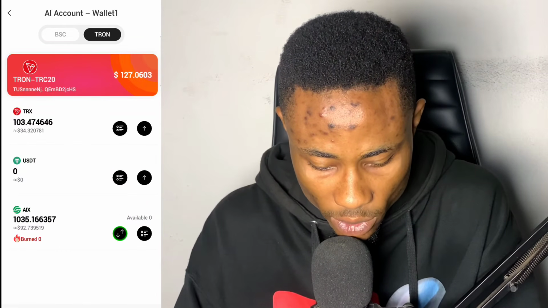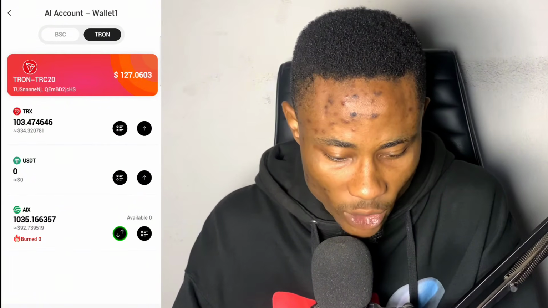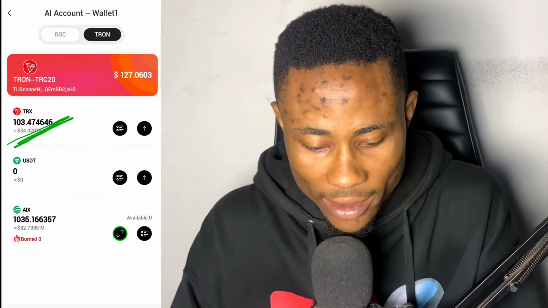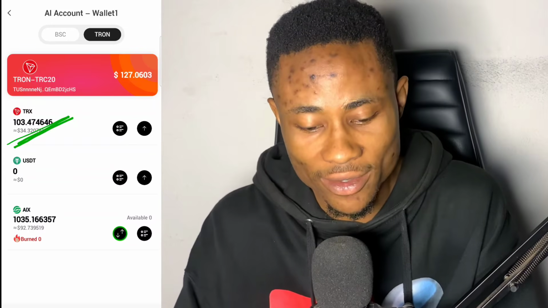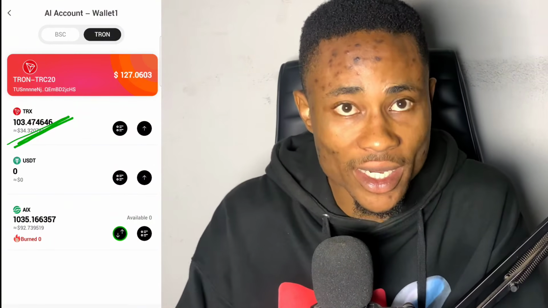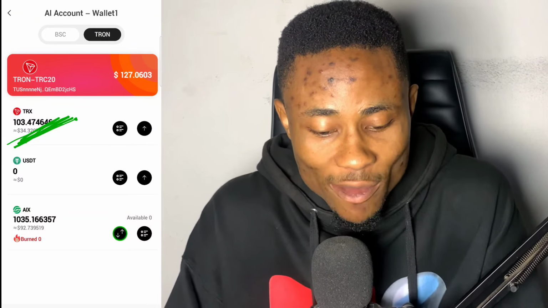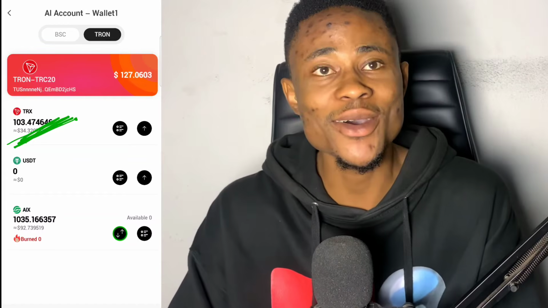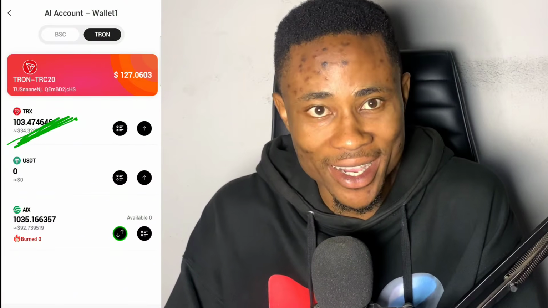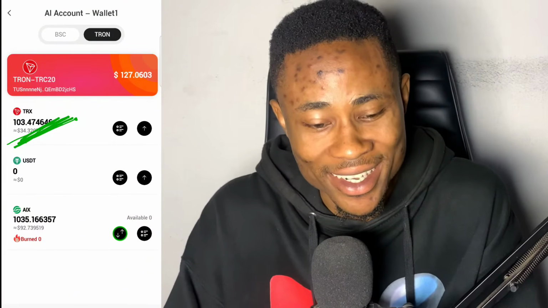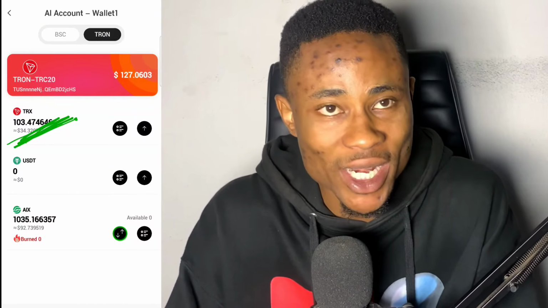Then let's click on Throne, and then you can see right here on Throne that it has multiplied. I deposited 101. Right now it has increased to 103. You can see it's $34 right now, so that you can see it's running frequently. So you can see how it has generated money right now. So if I leave it further, it can generate up to $10 right here on this particular wallet. Or if you want to doubt it, I can leave this video and proceed, okay, and stake again and leave it for some time and then come back and know whether it's going to happen.